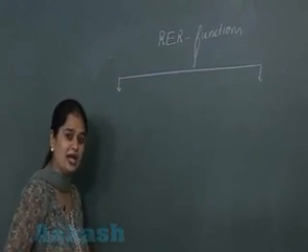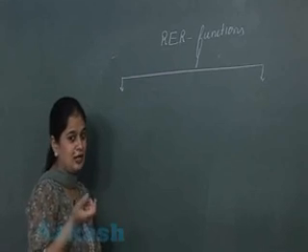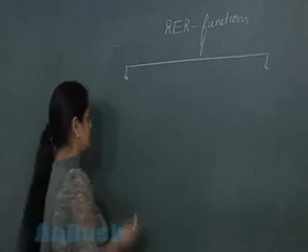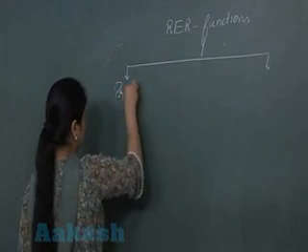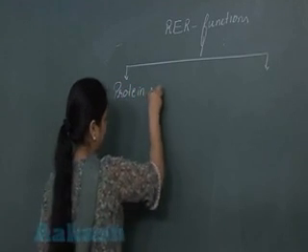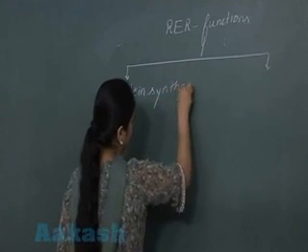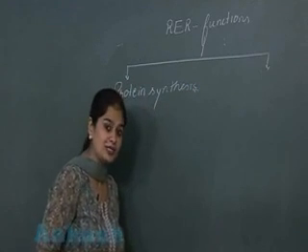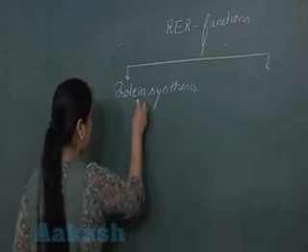RER के साथ राइबोसोम की अटैचमेंट है. So one function of the RER is that it is involved in the protein synthesis. तो अब RER है, ये कौन कौन से प्रोटीन फॉर्म करेगा?